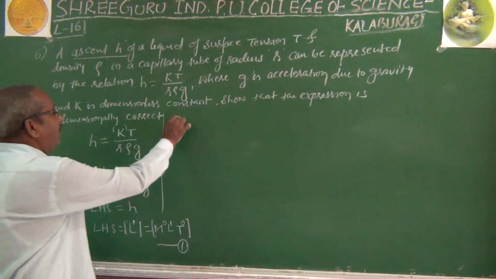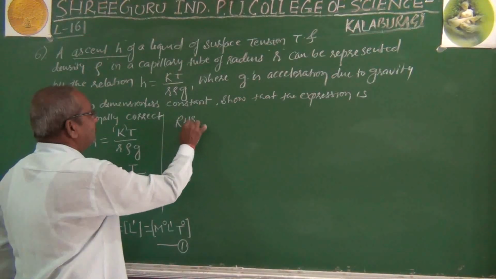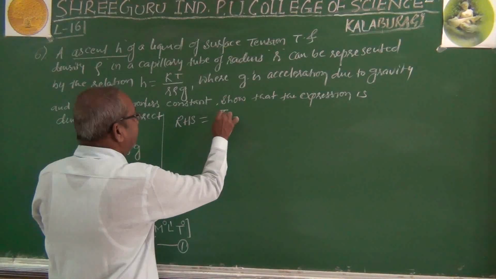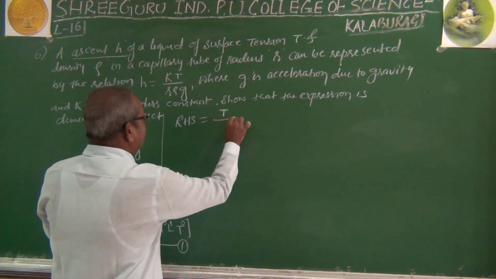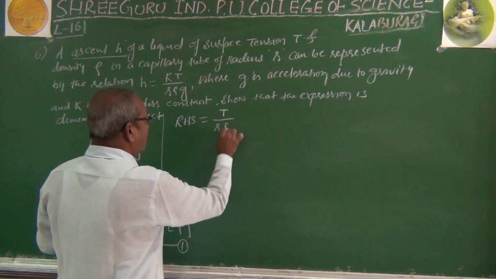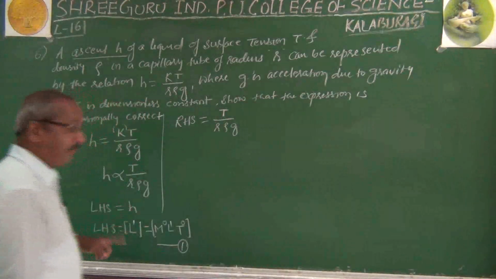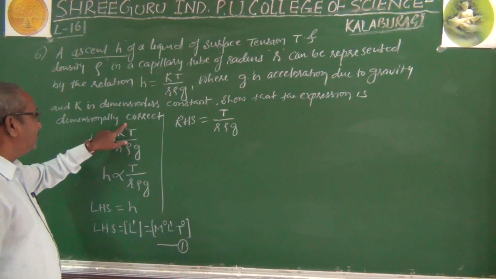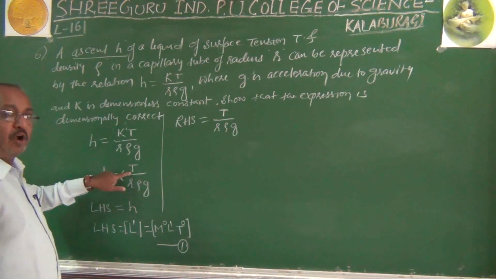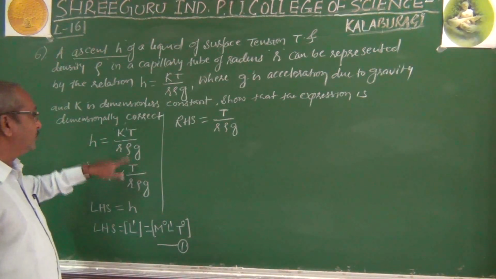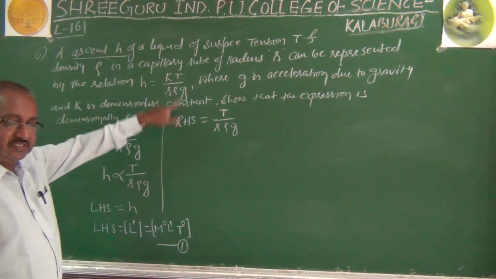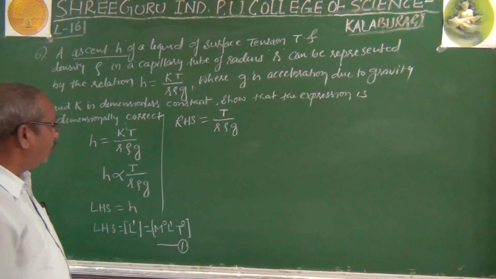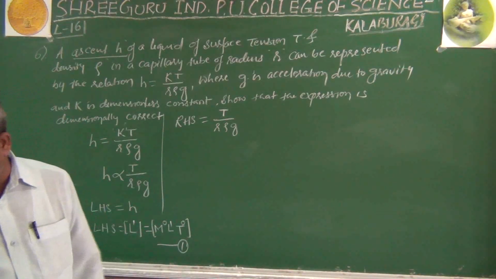So this is one of the equations, which is the LHS. Now we will go for the RHS, which is T divided by R into rho into G. I will repeat it once again. Between this and this, the difference is here K, and here we are not going to write K because K is a dimensionless constant.